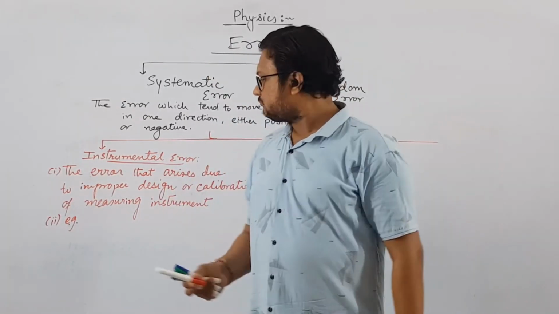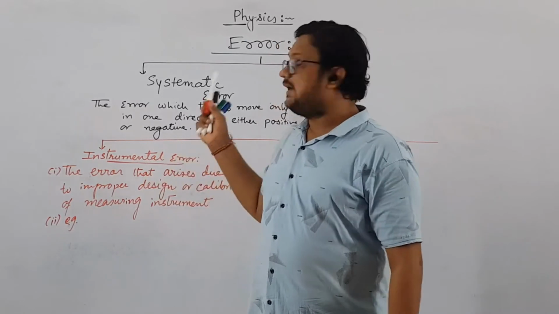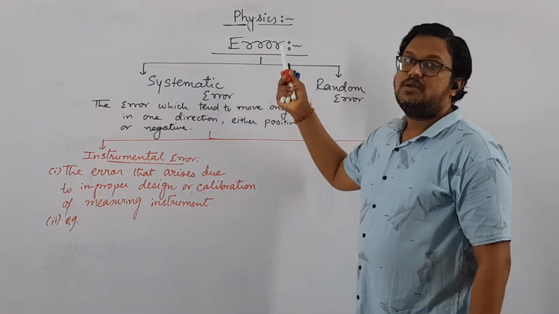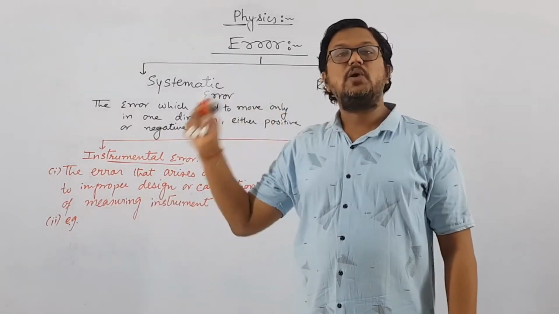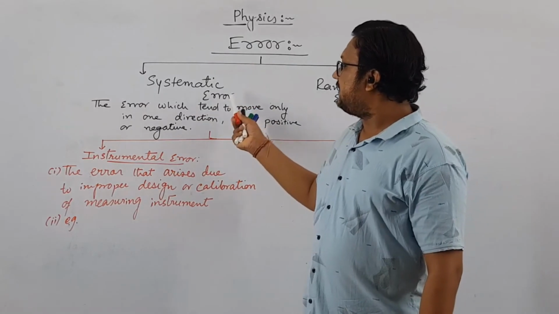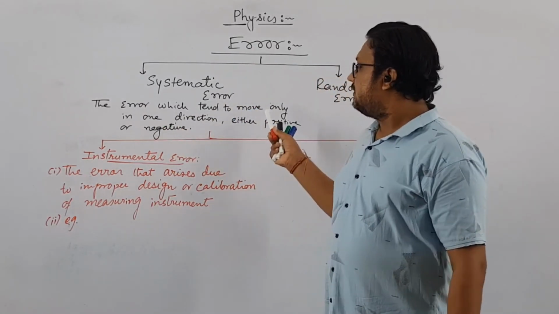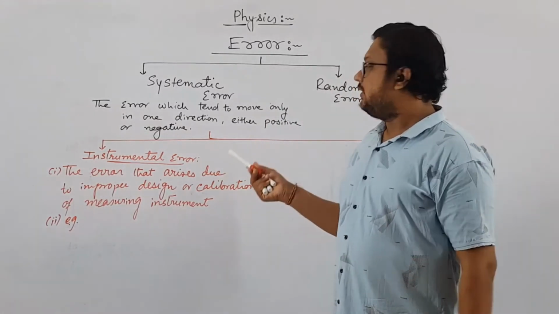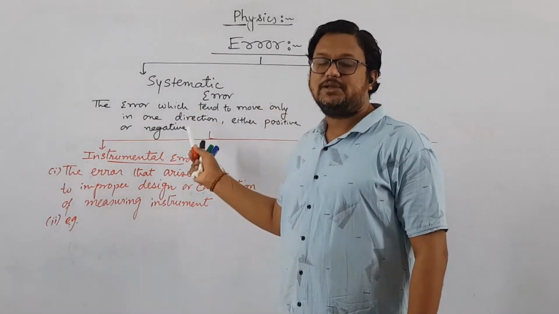If it is asked to write a note on systematic error, then first we have to define what is error. Error is the difference between the true value and the measured value. Then you can say that systematic error is the error which tends to move only in one direction, that is either positive or negative. That is, you have to give the definition of systematic error.